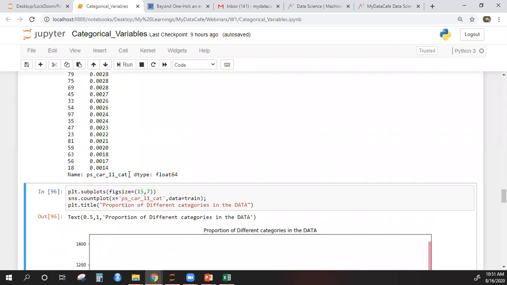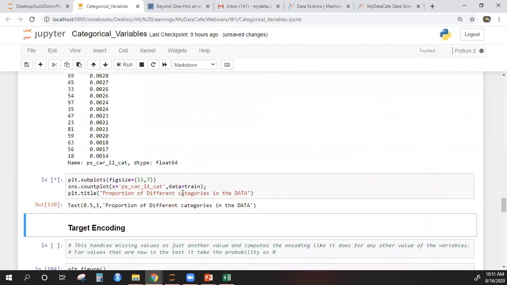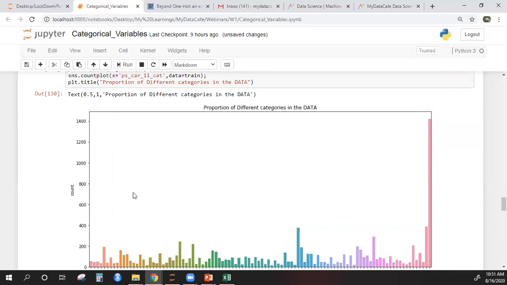Now what is the purpose of converting this to a dummy variable? The purpose is that we are trying to build machine learning models, right? We are trying to build machine learning models, and we want all the information that is present in this column, okay, this problematic column.